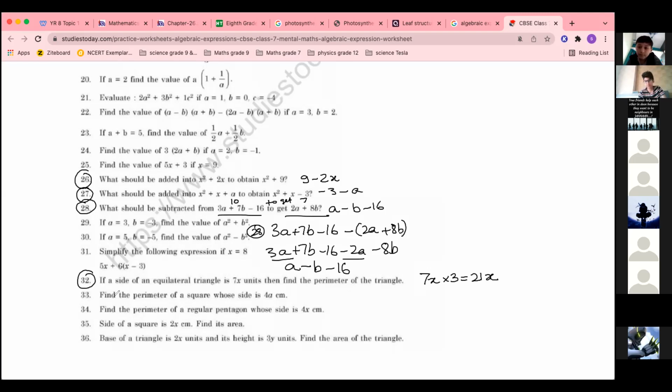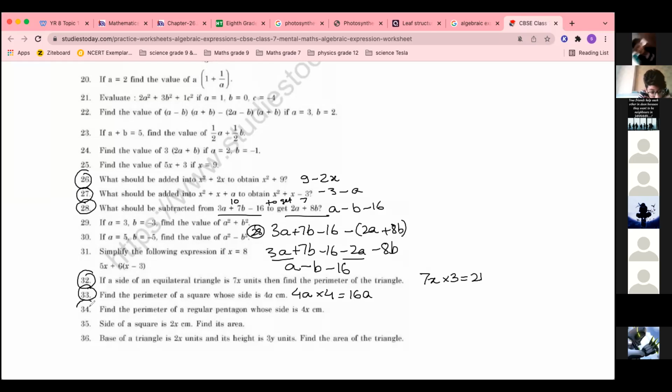Okay. Find this one, 33. Find the perimeter of a square whose side is 4a. Yes, correct answer. Ma'am, 16a. Correct. So it is 16a. Square has got 4 sides equal. So 4a plus 4a plus 4a plus 4a, so it is 16a.